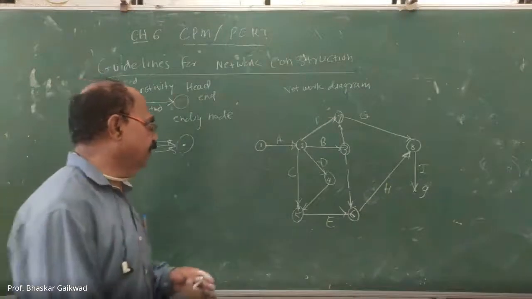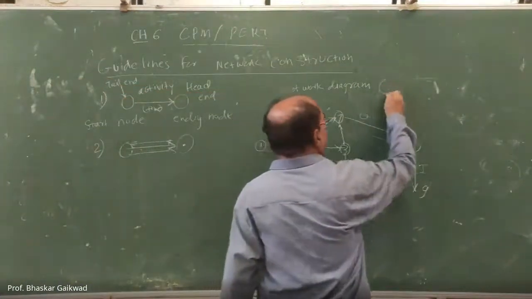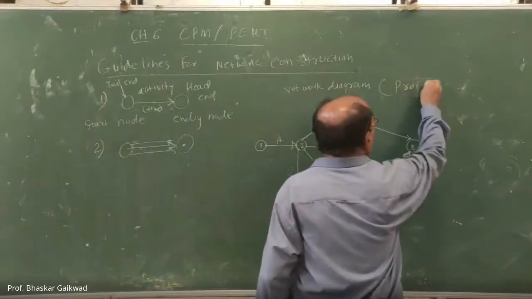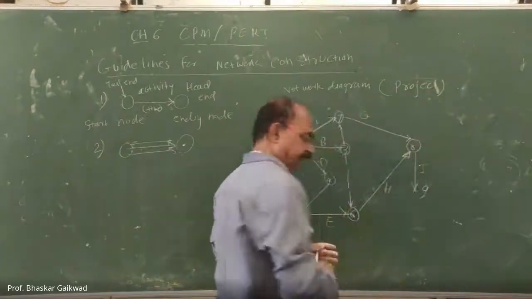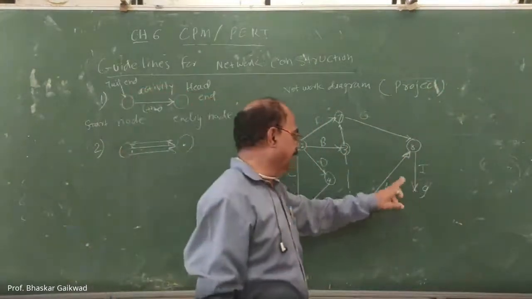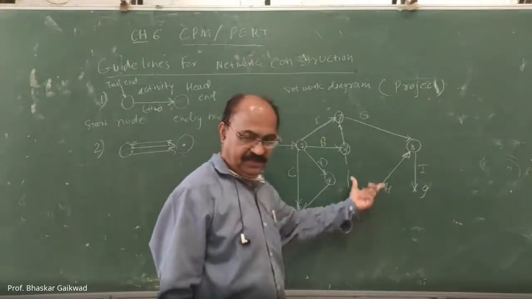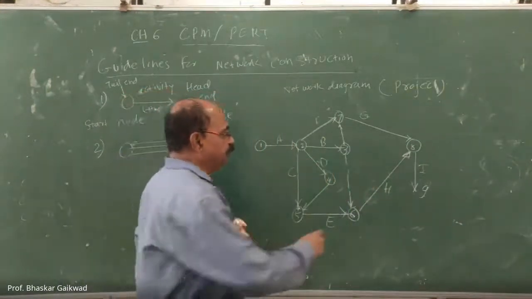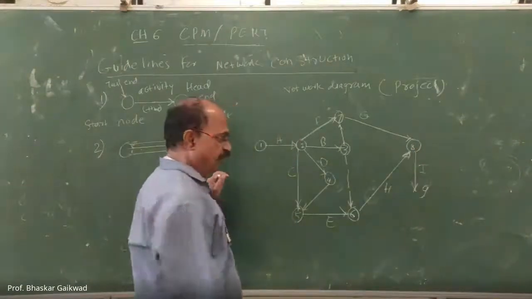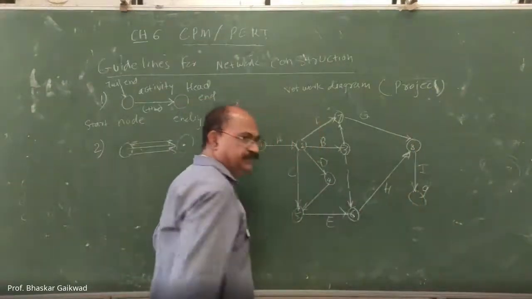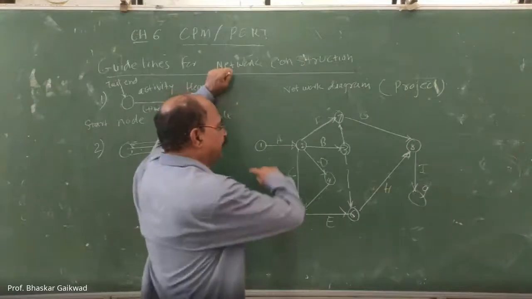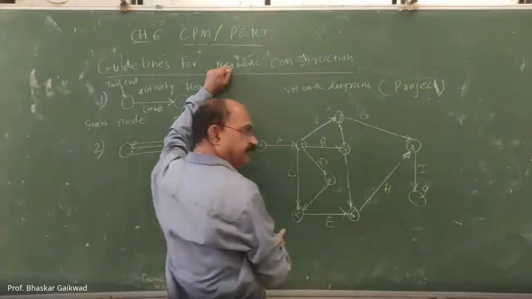So this is the network, or this is called the project diagram. Here is the starting point and here is the end. In between there are so many activities. This project's end point will be reached after completing all these activities.